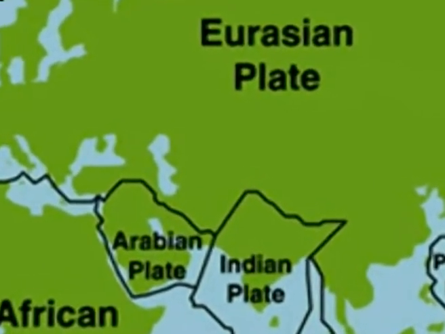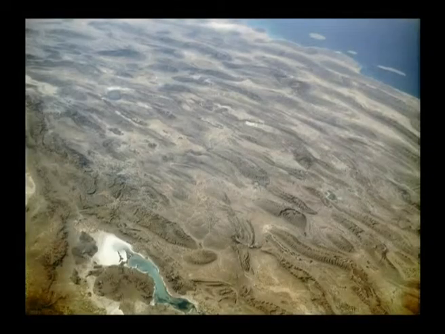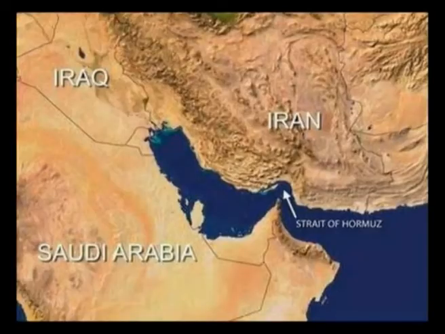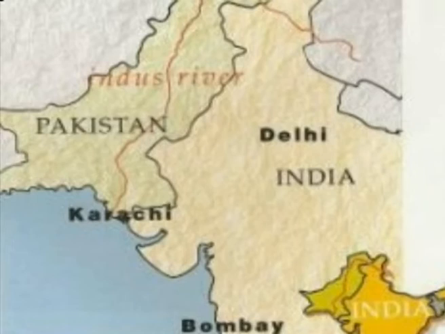formation in Southwest Asia and is part of the Eurasian plate. The Iranian Plateau is wedged between the Arabian and the Indian plates. It has the Zagros Mountains to the west, the Caspian Sea to the north, the Straits of Hormuz and the Arabian Sea to the south, and the Indus River to the east.